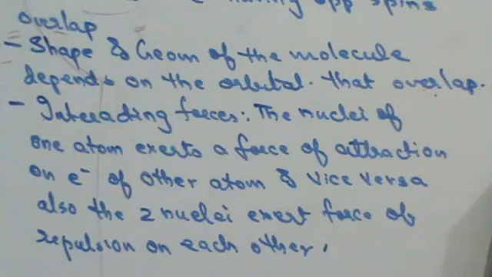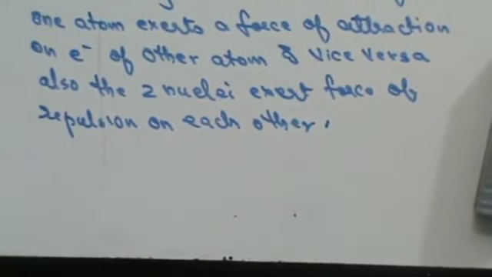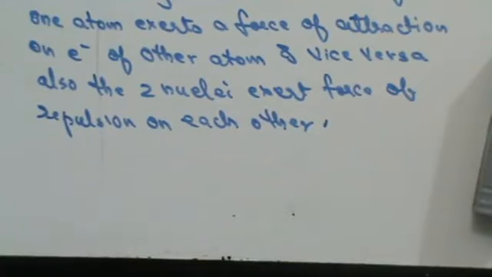I know the geometry, I know my interacting forces, and let's see what the different types of bonds that can be formed are. So this is my valency bond theory, right? The shape and geometry depend upon the orbitals that overlap. Interacting forces I've told you. Okay.